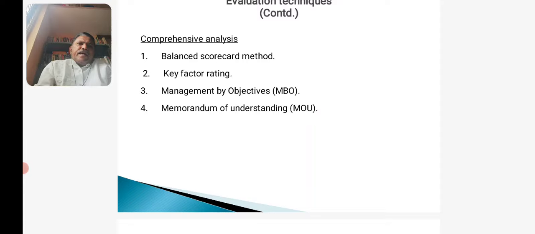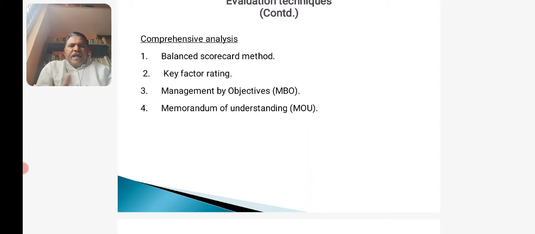Dear students, as you are aware, this analysis adopts a total approach rather than focusing on one area of activity or a function or department.